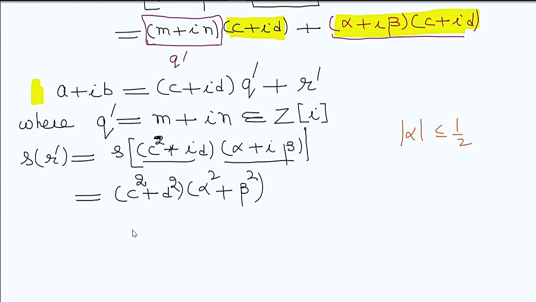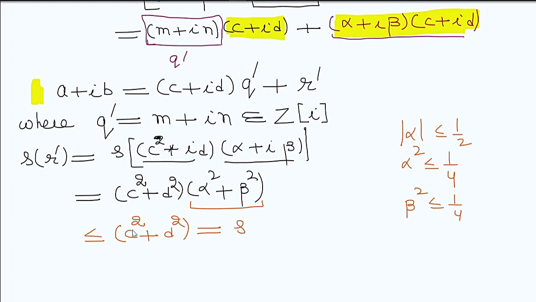This value is less than or equal to 1/2, which means alpha square is less than or equal to 1/4, and beta square is less than or equal to 1/4, so alpha square plus beta square is less than or equal to 1. This can be written as c square plus d square, which is the delta variation of c plus iota d.